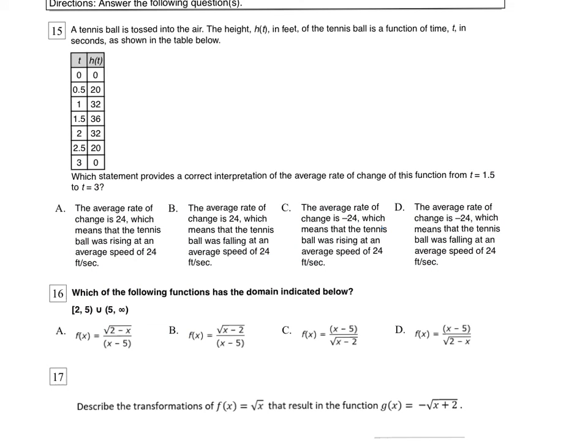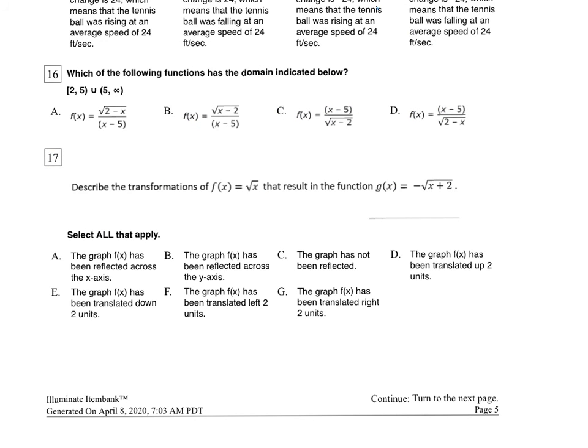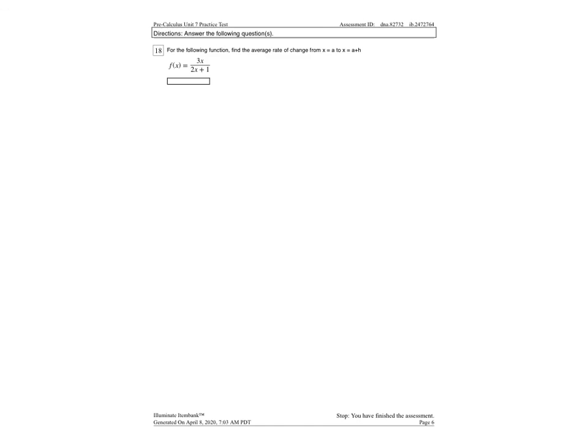All right, next up here, number 15. So on this one, it's average rate of change. So again, slope between 1.5 and 3. And so once again, you'll do f of 3 minus f of 1.5 over 3 minus 1.5. And then you're going to have to interpret that. All right, number 16, you're going to need to figure out which one of these has this domain. And just remember, for domain, our rules are that a denominator cannot equal 0, and that the inside of the radical must be greater than or equal to 0. 17 is transformations, so you can check that one out. You can look back at your notes if you need help on that one.